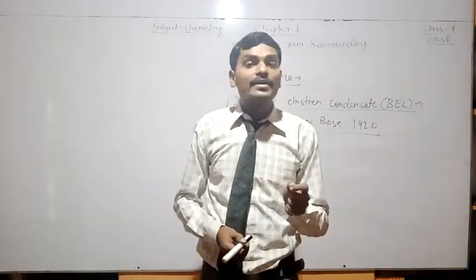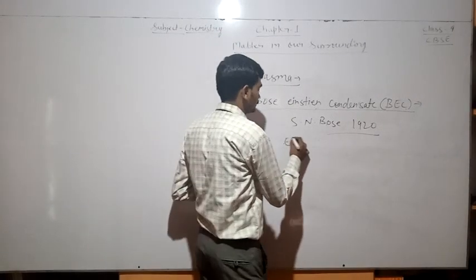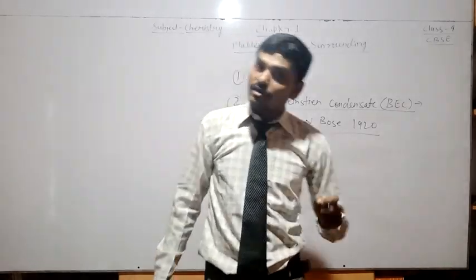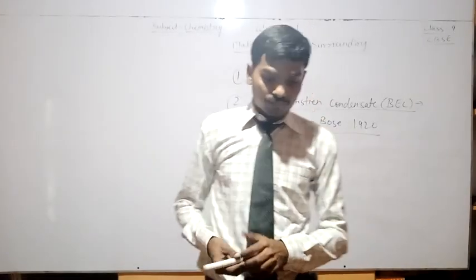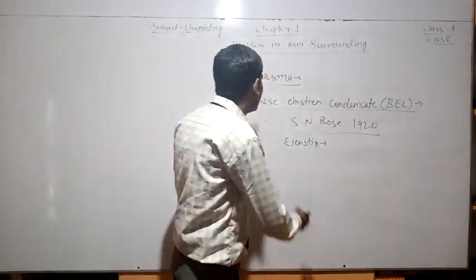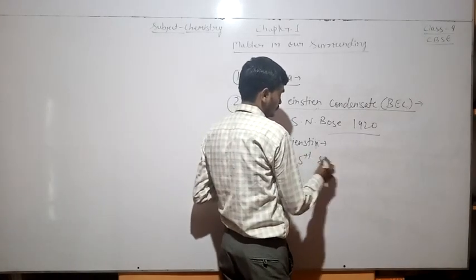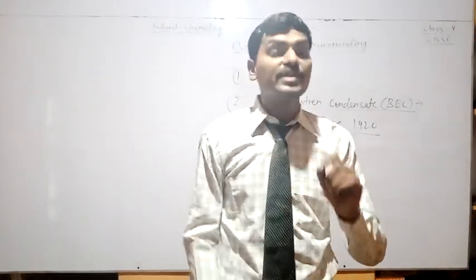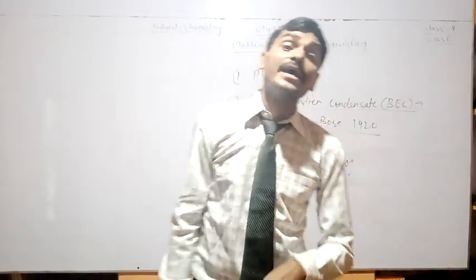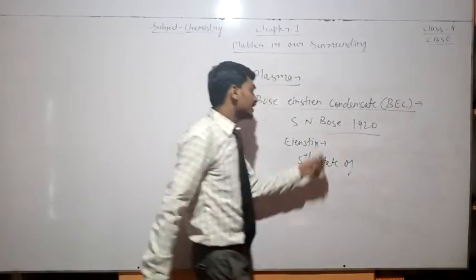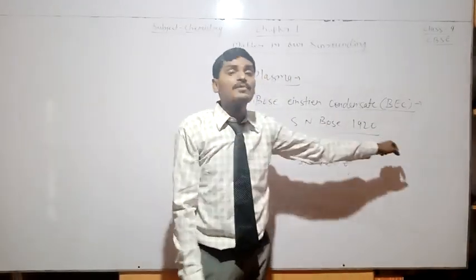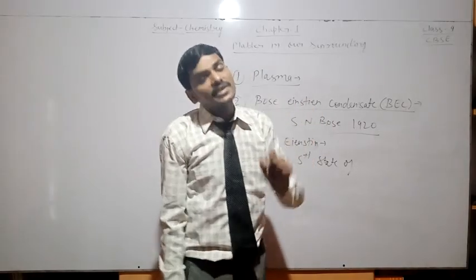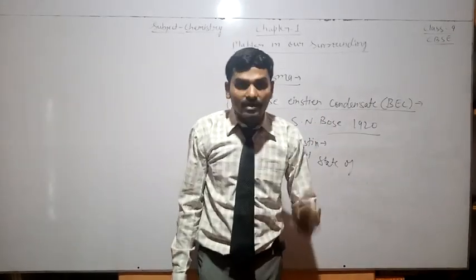According to the calculation of Satyendra Nath Bose, Einstein predicted the fifth state of matter, which is known as BEC, that is the Bose-Einstein condensate.